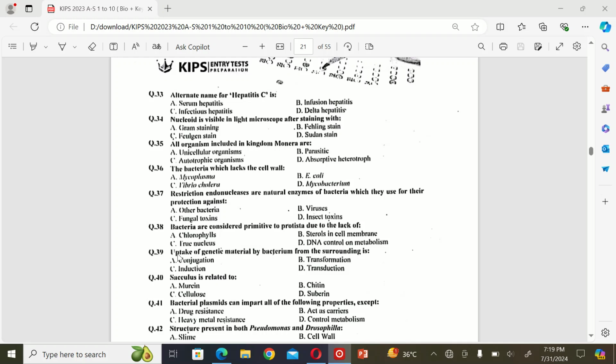True nucleus. The next MCQ: uptake of genetic material by bacterium from the surrounding is A. Conjugation, B. Transformation, C. Induction, and D. Transduction. So the correct answer is B. Transformation. The next MCQ: Pseudomurein is related to A. Murein, B. Chitin, C. Cellulose, and D. Suberin. So the correct option is A.